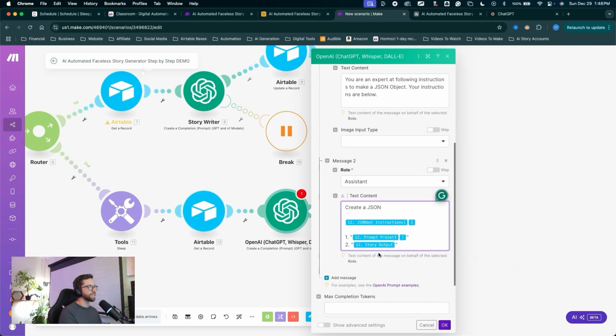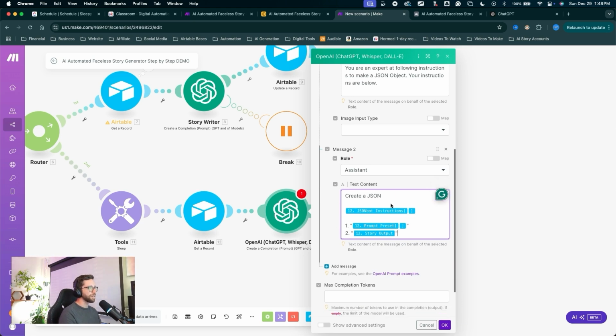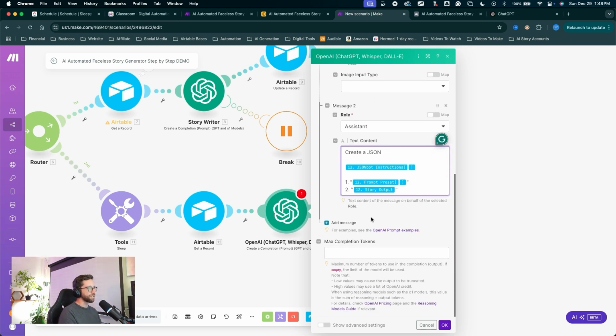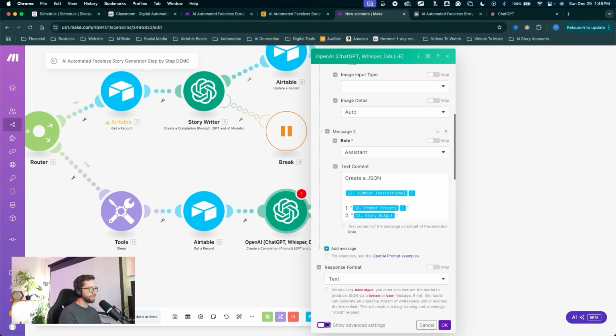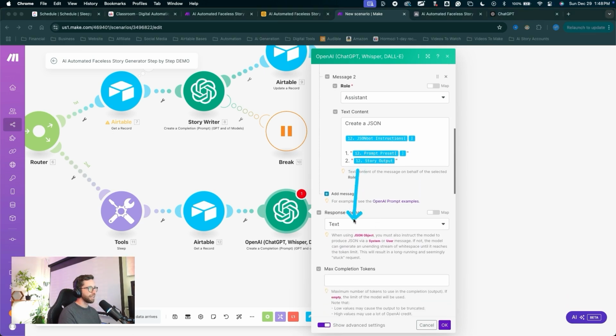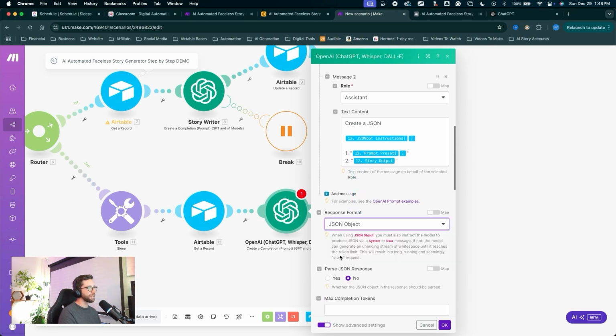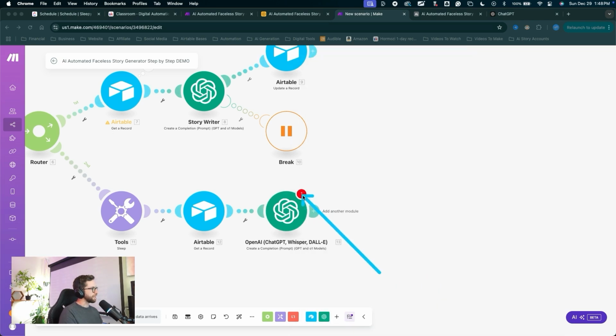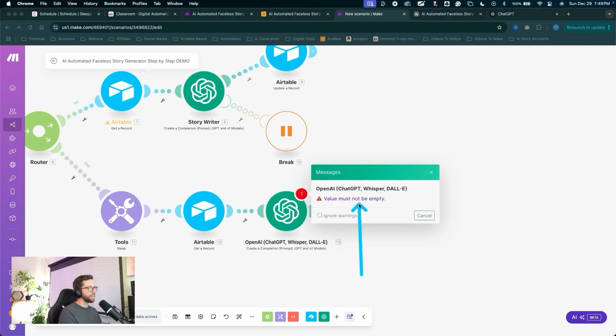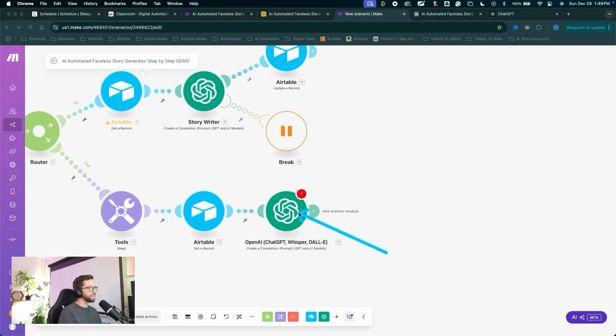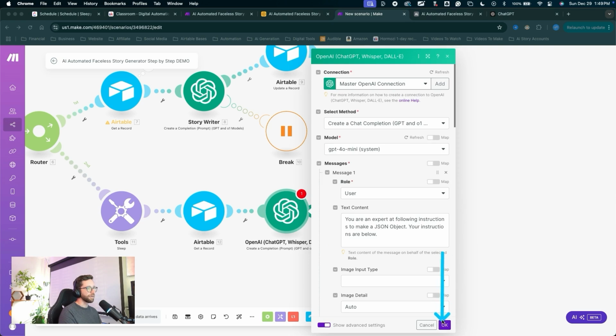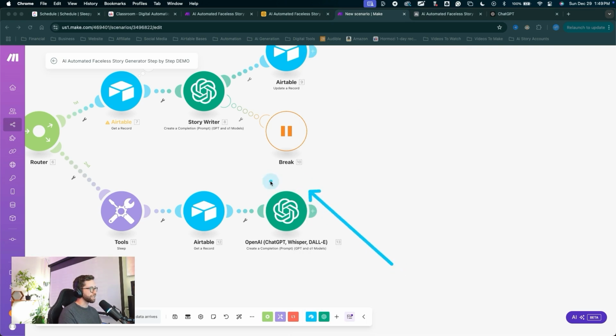This will create a JSON object for us that will generate the voiceovers and the image prompts in the generation tab. So we actually need to show advanced settings down here. Click that button. Scroll down, the output format will be a JSON object, and we want to make sure that parse JSON response is no. Then click OK. We might get this little error bubble again. Click in there, say value must not be empty. Click cancel, click back into the module, click OK. That will clear out that small glitch, and I'm going to come down and save the scenario.